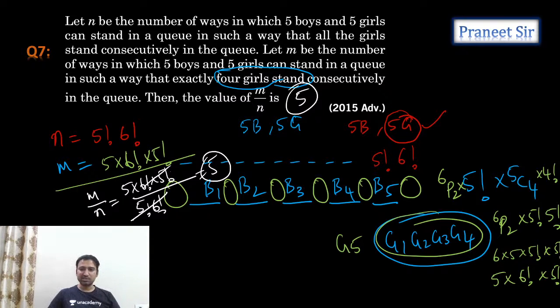Any doubts in this question? This is a very good question, guys. Exactly 4 girls have to be together, and those 4 girls and the other girl should not be together. So we select 4 girls, arrange them and bundle them, and these 4 girls and the remaining girl should not be together.